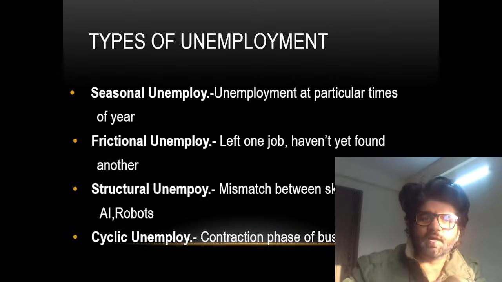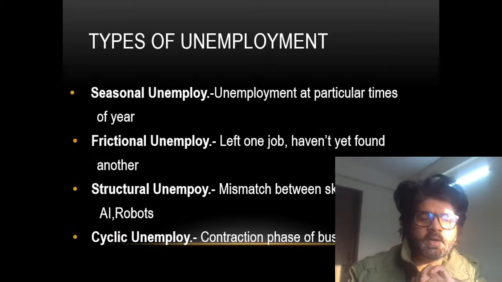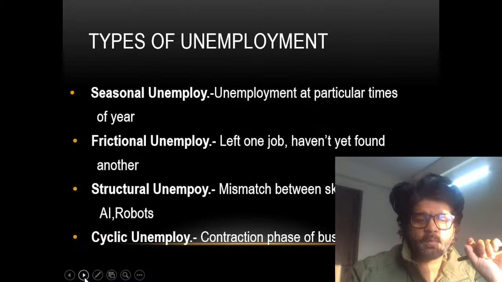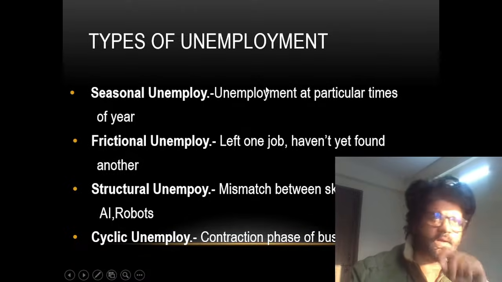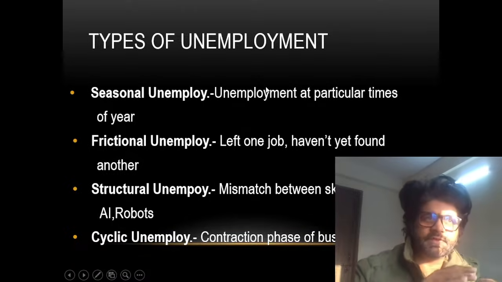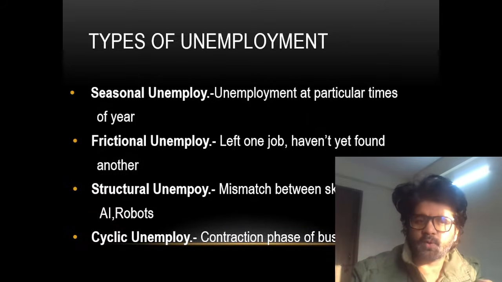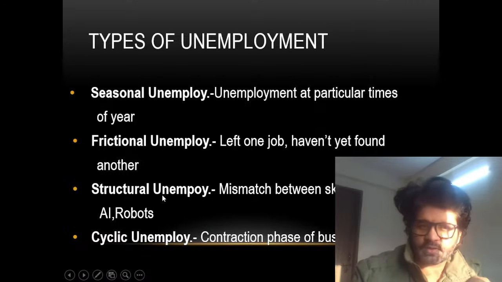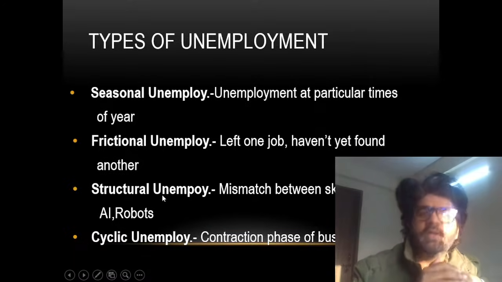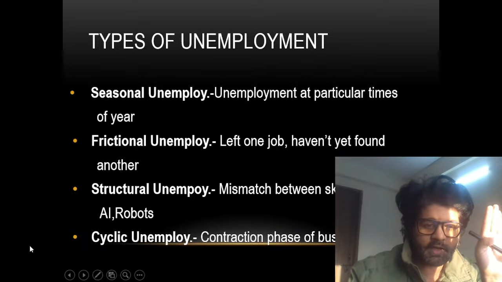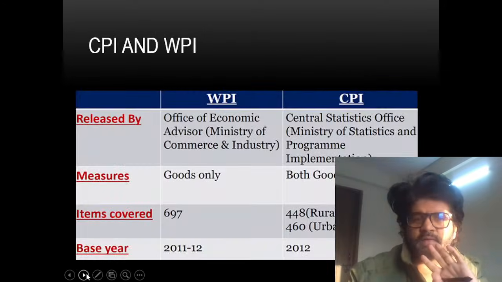UPSC has already asked disguised unemployment. You actually need 4 people in agriculture, but 6 people, or 5 people, are working, so the fifth person's marginal productivity is zero. Seasonal unemployment: during certain months, in the kharif season, if people are growing rice and then they will go to Punjab. Frictional unemployment: you have left one job, haven't yet found another. Structural unemployment: AI is there, it is leading to job losses. Cyclical is again the contraction and expansion phase, accordingly you will get jobs. So these are different types of unemployment.